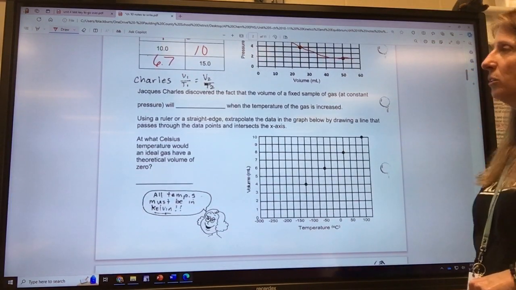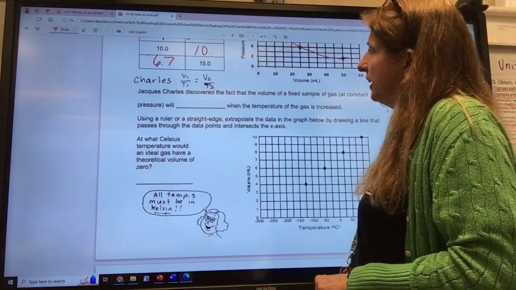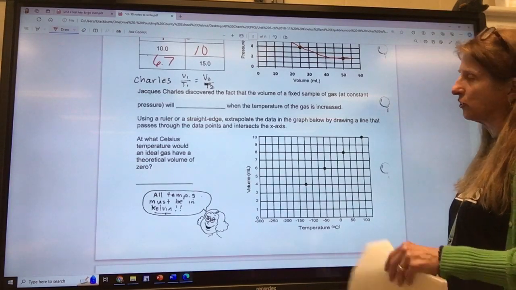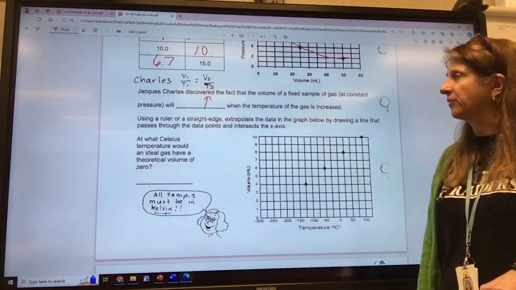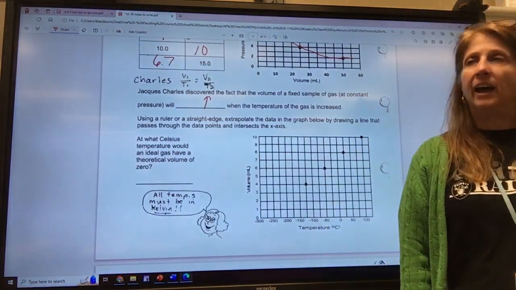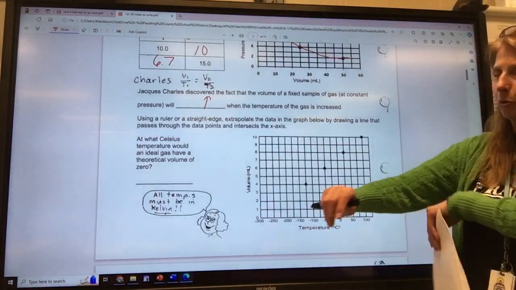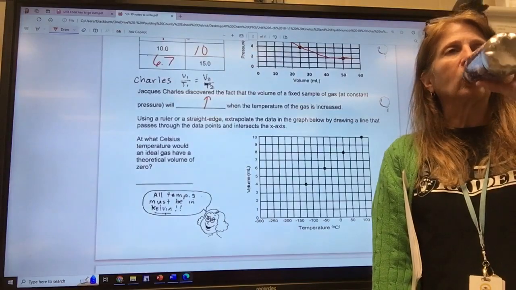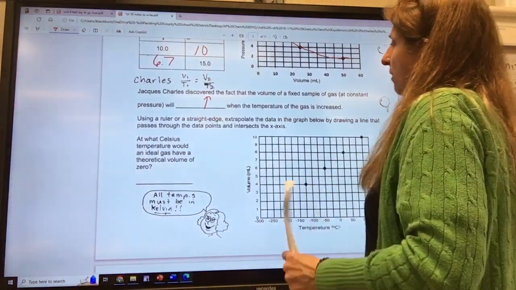Okay, the next one is Charles. V1 over T1 equals V2 over T2. Charles discovered that the volume of a fixed sample of gas at constant pressure will increase when the temperature of the gas is increased. So this is your hot air balloon. You heat up the gas and the volume increases, fluffing out your hot air balloon, right? And also then the density decreases. The molecules spread out and the balloon flies.